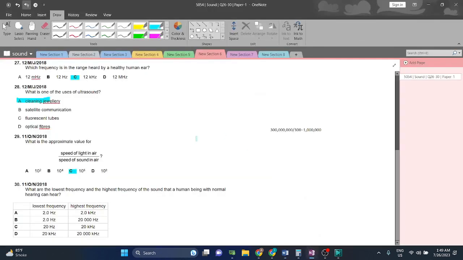Yes. Question 30. What are the lowest frequency and the highest frequency of the sound that a human being with normal ears can hear? A very simple question. 20 hertz to 20,000 hertz. You can also remember the ratio, which is 1 to 1000.